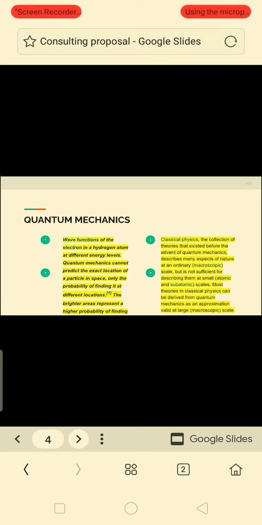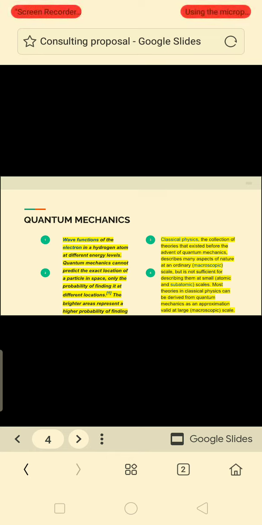Classical physics, the collection of the theories that existed before the advent of quantum mechanics, describes aspects of nature at the ordinary scale, but it is not sufficient to describe the small atomic and subatomic scales. Most theories in classical physics can be derived from quantum mechanics as an approximation valid at large macroscopic scale. You can see we have discussed Newtonian physics in detail in our previous videos. Go and check it out.